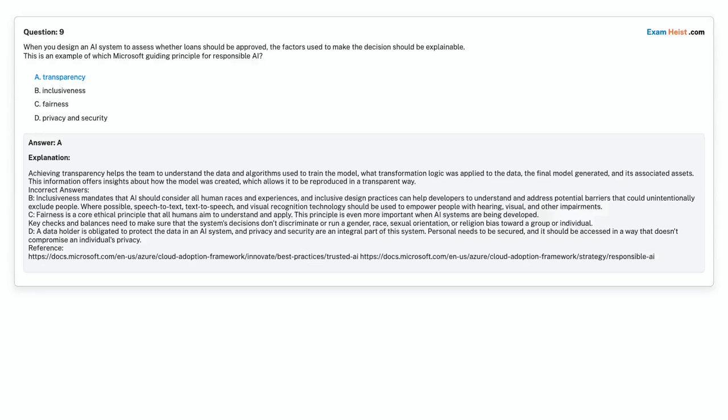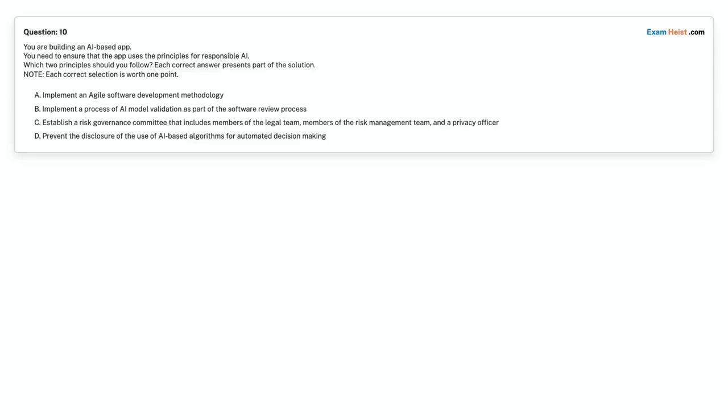Correct answer is option A, transparency. Question 10. You are building an AI-based app. You need to ensure that the app uses the principles for responsible AI. Which two principles should you follow? Each correct answer presents part of the solution. Note: each correct selection is worth 1 point.